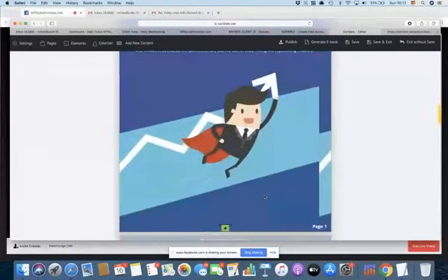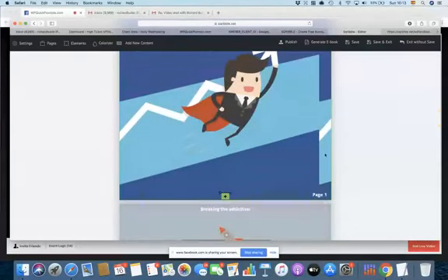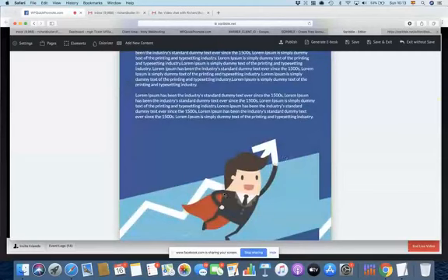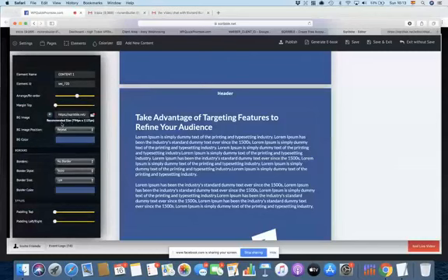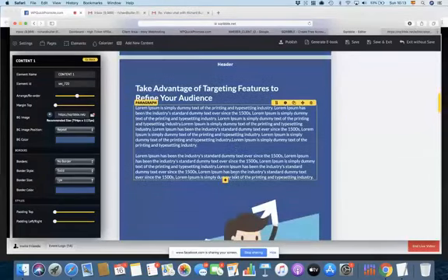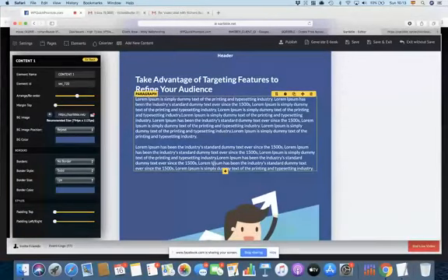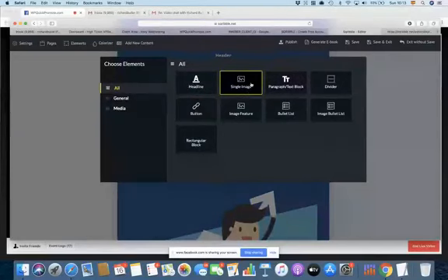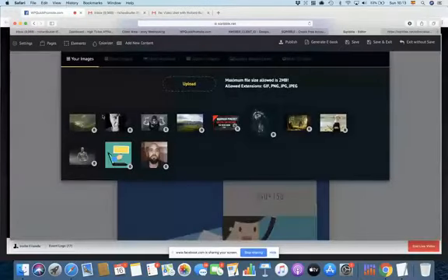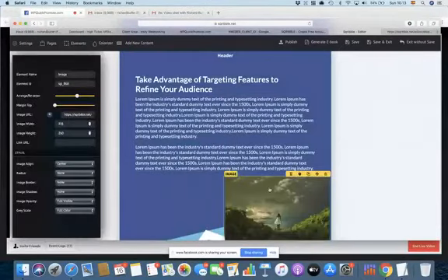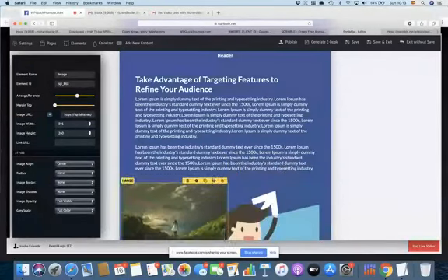I could change this image. Sorry, some of these images, like the background image, you may have to go in and you may have to just change it from here. Because you can see here that this is the URL of that particular image. So if you wanted to change that image or have a background image, you put it in through the background image here. Now, if I wanted to move this around or to, for example, put in another image, I could say single image. Okay, it comes in here. I click on it. I go to image URL. I put this one in here, and then I can just move that around. Okay, so I can put that here.